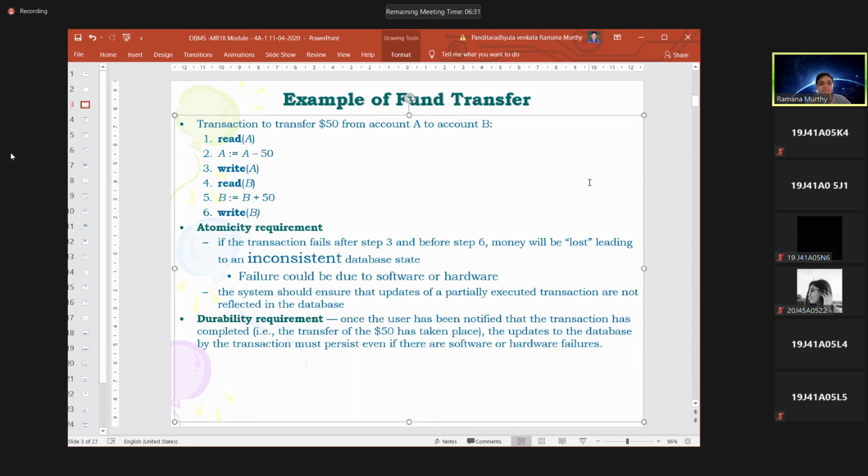Okay, right. Second point, durability requirement. What is the meaning of durability requirement?